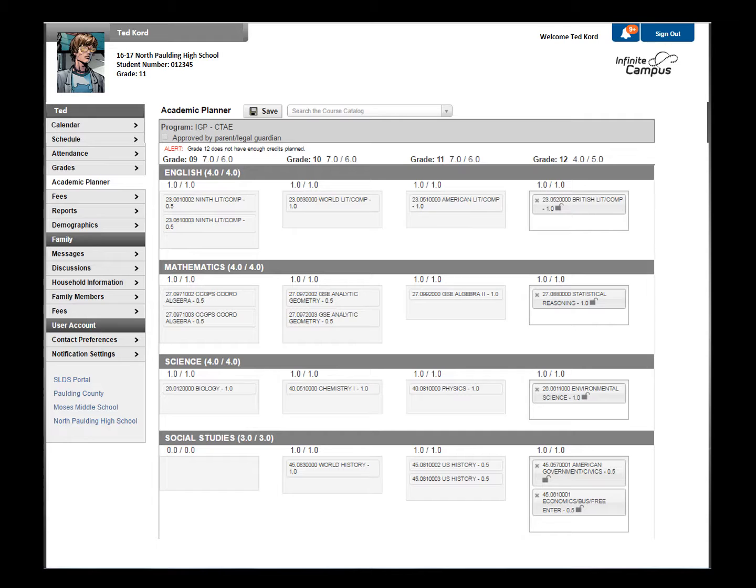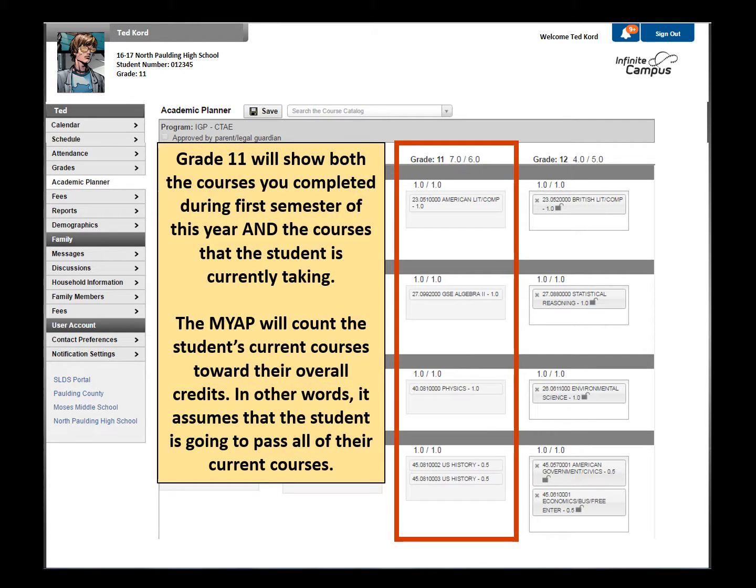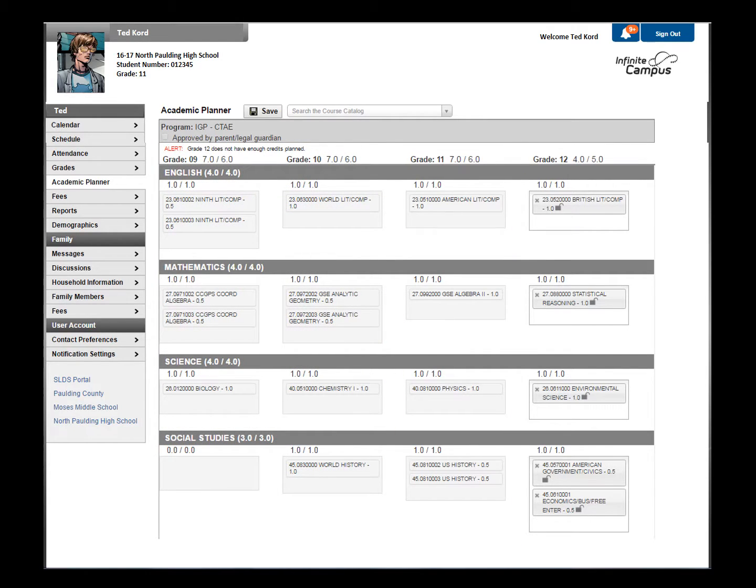Continuing with our example of our junior student, you'll notice that grade 11 will show both the courses completed during first semester of this year and the courses the student is currently taking. The courses from first semester will reflect any credits earned or not earned by the student. However, the MYAP will count the student's current courses toward their overall credits. In other words, it assumes the student is going to pass all of their current courses. So it should be noted, if a student fails a spring semester course, their plan will have to be adjusted.